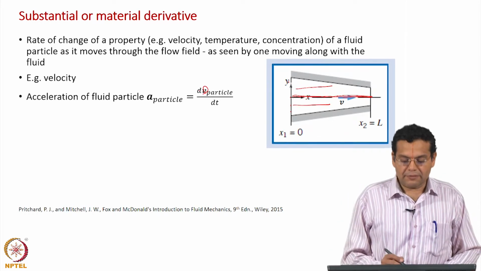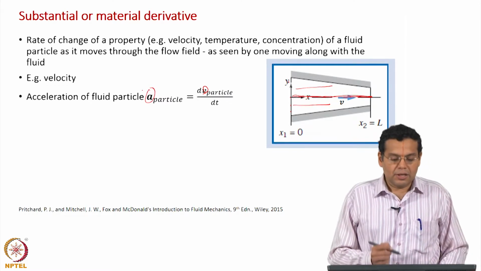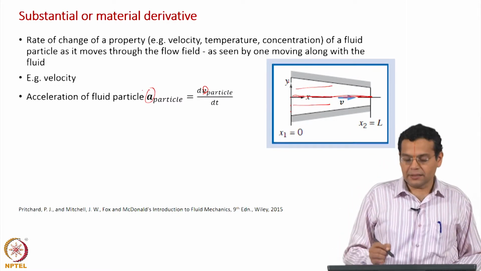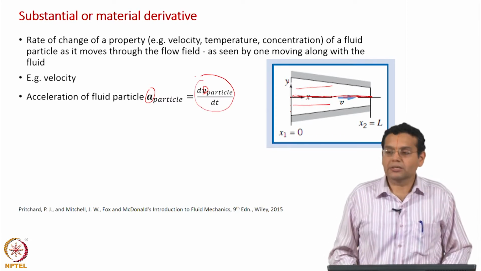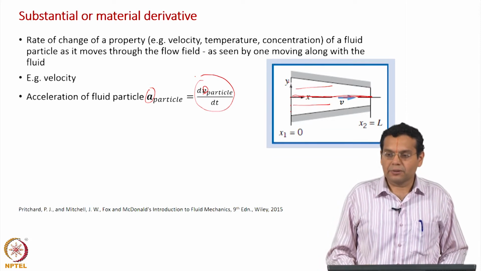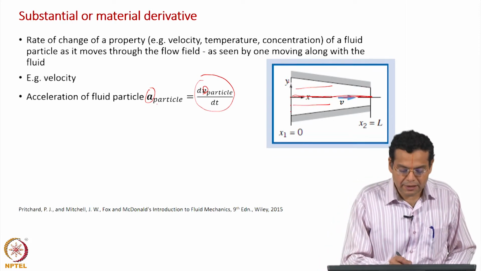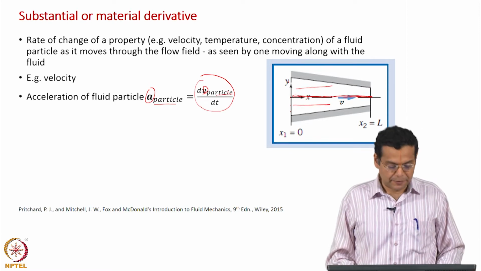Okay. Velocity is a vector here and acceleration is a vector here. So, we have expressed acceleration of a particle as the time derivative of the velocity of the particle. This is exactly what you would have come across in your particle mechanics course. The only difference is here the particle refers to a fluid particle, as we have been discussing so far.